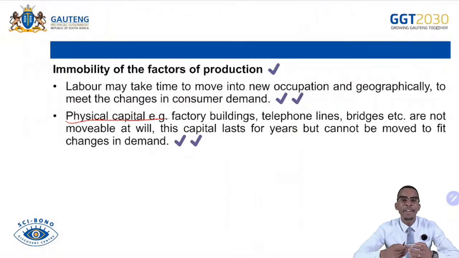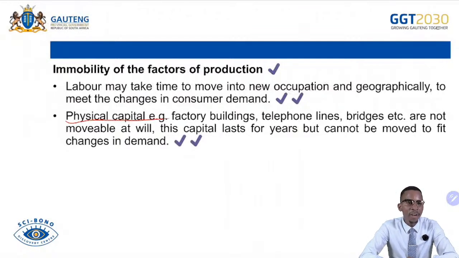So that's an inflexibility of factors of production. They cannot be twisted or moved from one use to another. Even machines or equipment, you can't twist the photocopying machine to do something else.